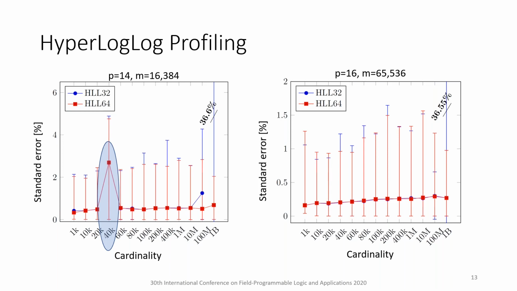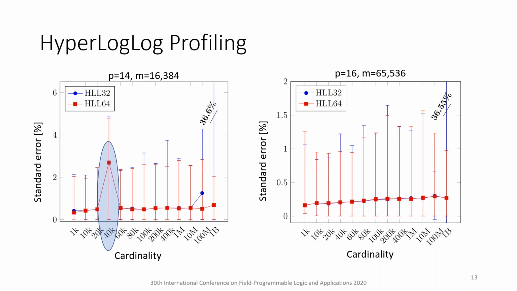To sustain the cardinality estimation beyond 100 million, we increased the hash size from 32 to 64-bit. This results in a significant reduction of the standard error. To reduce the standard error further, we increased the precision p from 14 to 16. The resulting graph is depicted on the right-hand side.